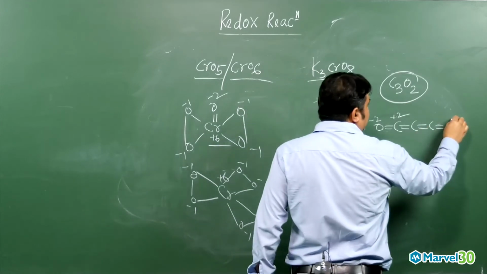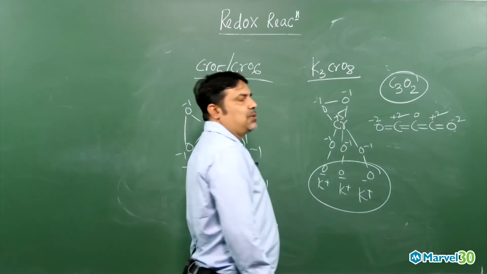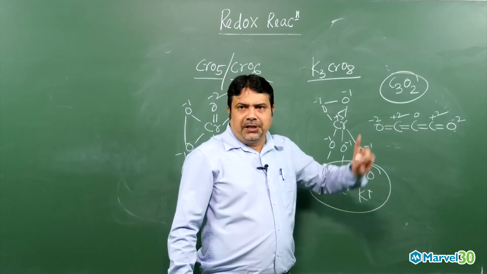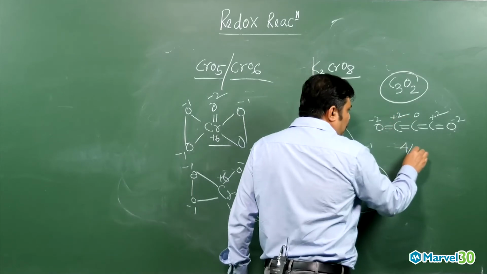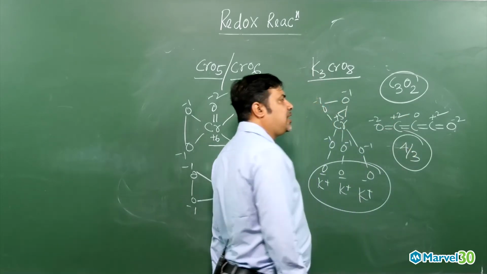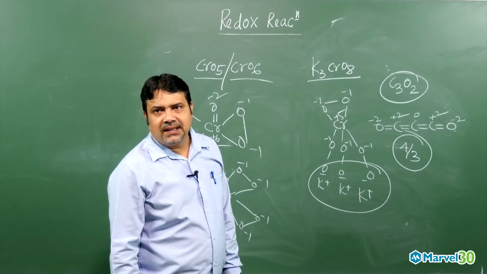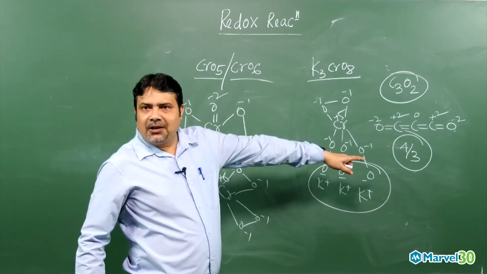For this oxygen minus 2, carbon will be plus 2. This carbon is 0. The 2 terminal carbons are plus 2, middle one is 0. But the total oxidation state plus 4 will be shared by the 3 carbon atoms. So average oxidation state of each carbon atom will be 4 by 3. Got the point, my dear student?